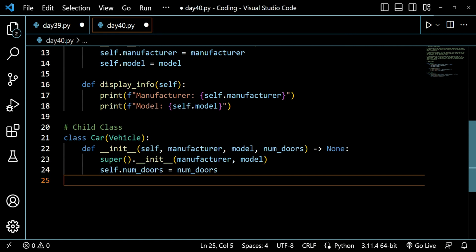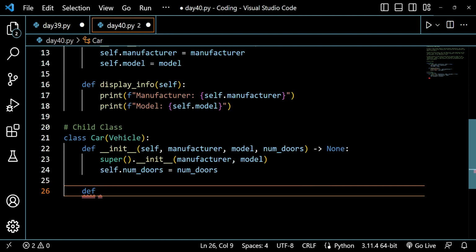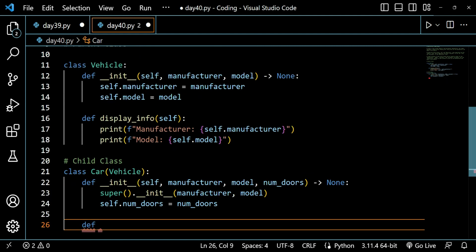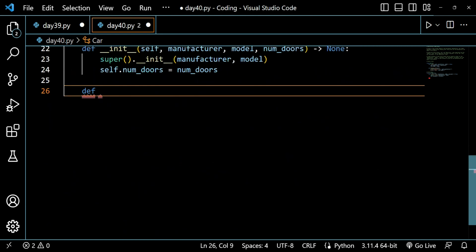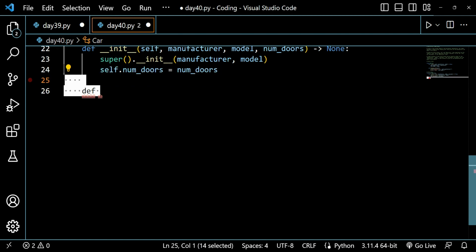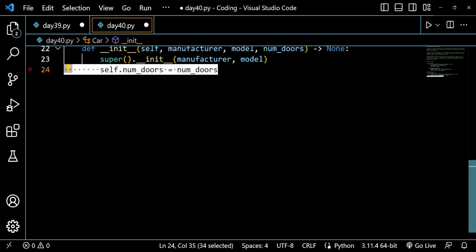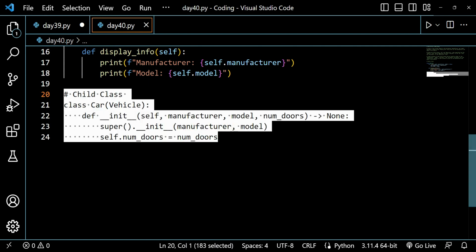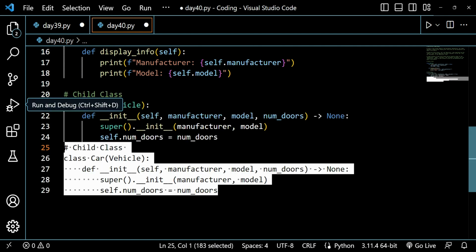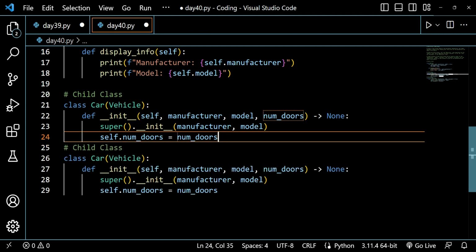This is my one more argument here. They are not asking us to write any method here, so I will just copy it down here.